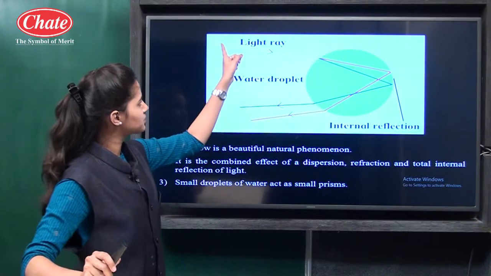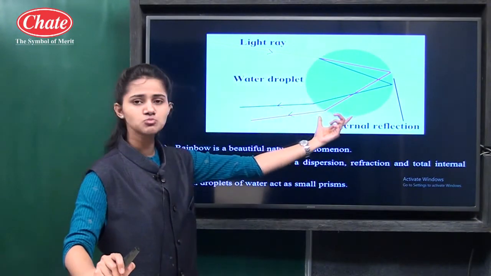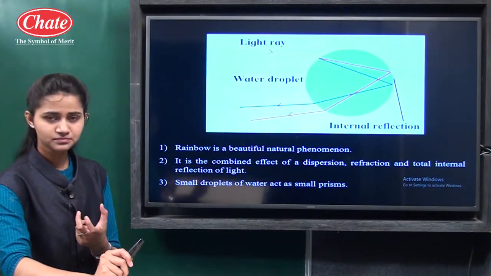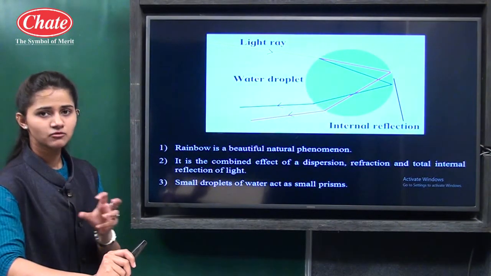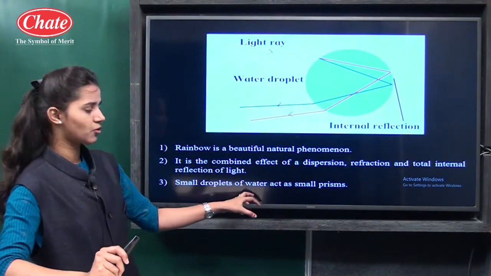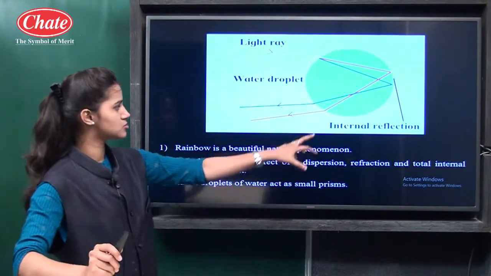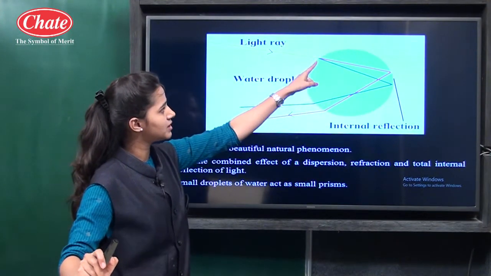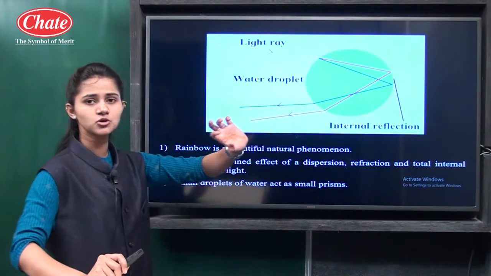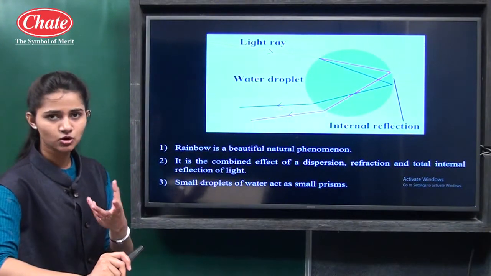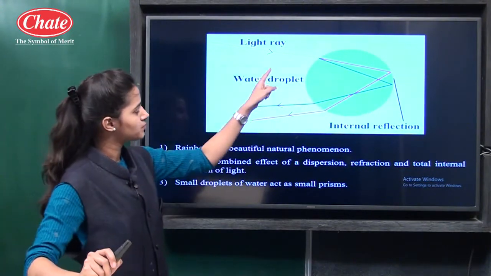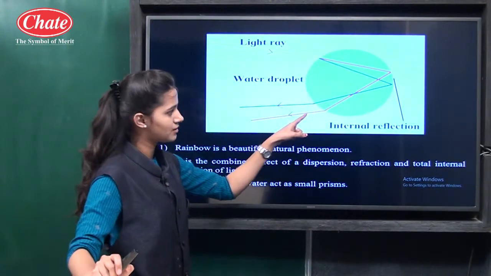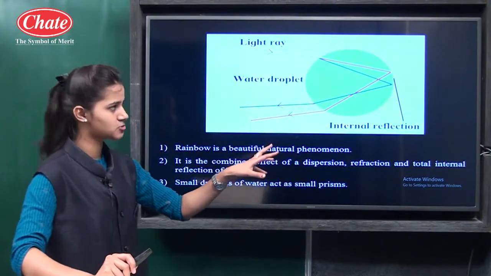As you can see here, the light ray is coming. This is the small droplet. For dispersion, a glass prism acts as a medium. Here small droplets of water act as small prisms. So this is the water droplet. This is the incident light ray. When it enters the water drop, the medium changes, so automatically refraction will be there. Then when it falls here, the ray will not get refracted, it will be reflected. Total internal reflection will take place there.